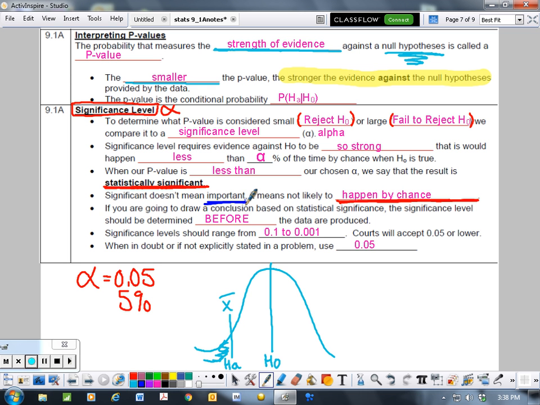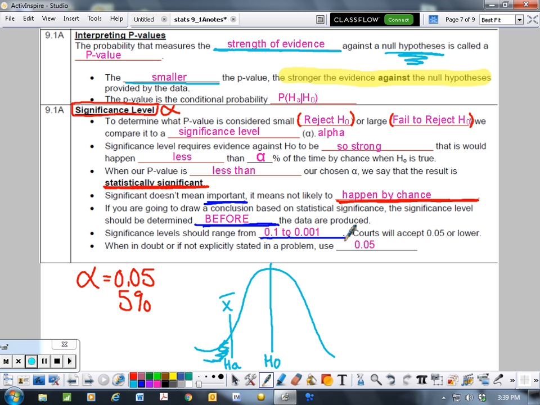If you're going to draw a conclusion based on statistical significance, your significance level should be determined before the data is produced. Now, significance levels should typically range from 0.1 to 0.001. Depending on what you're working with, you can go lower or higher in that range. So if it's not all that important, 0.1 is fine.